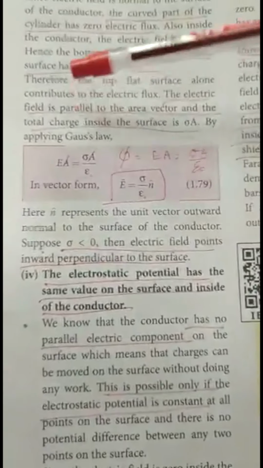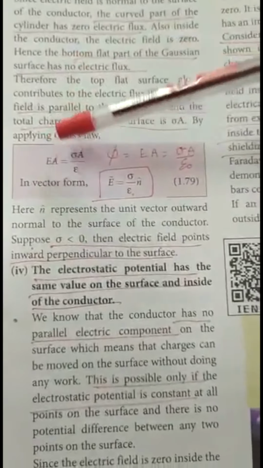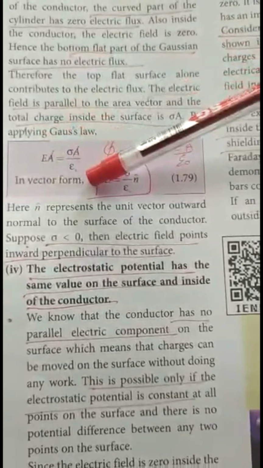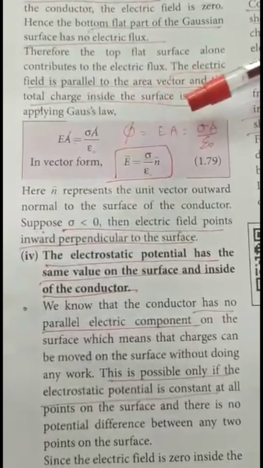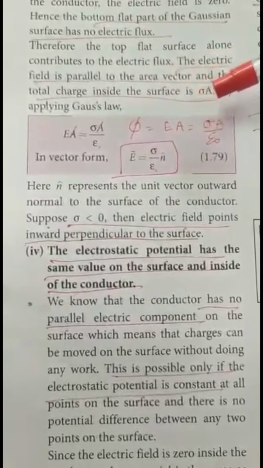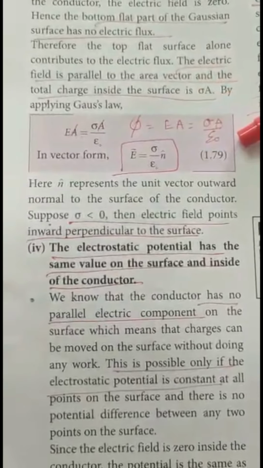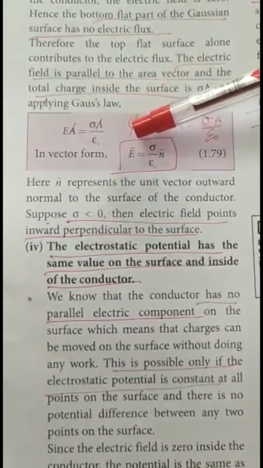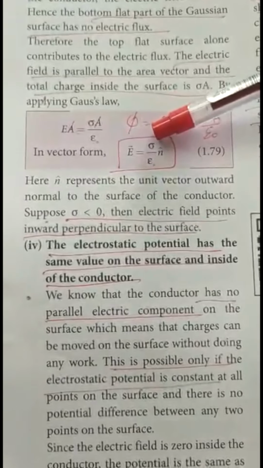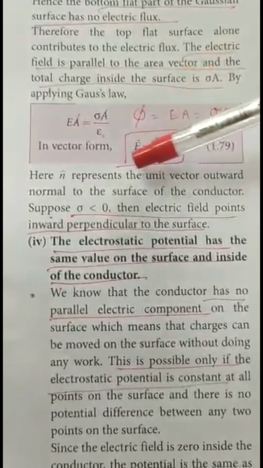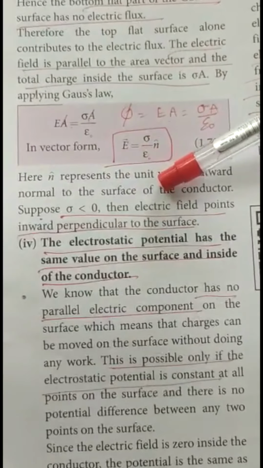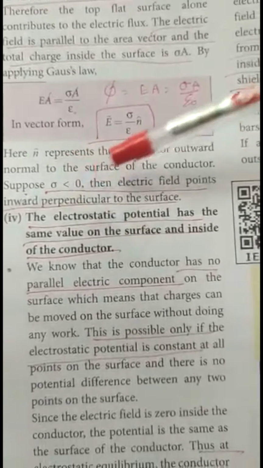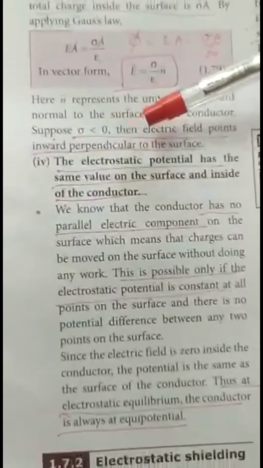And here when you see the equation, EA is equal to sigma A by epsilon naught, because you know the formula: phi, the electric flux, is equal to EA, which is also equal to sigma A by epsilon naught. So in vector form you can write this as E vector is equal to sigma by epsilon naught into n cap, and you know n cap is a unit vector, the outward normal to the surface. If sigma is less than 0, the electric field points inward.